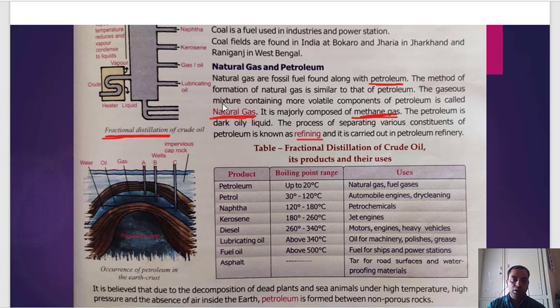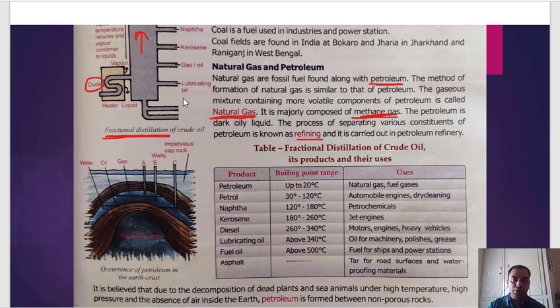So how is it done? You can see here they put crude oil. Here you can see crude is written. Here they put crude oil. Heater is there. They heat it. When crude oil is heated, it turns into vapor and liquid. The vapor is moved away and it is collected here. Now the liquid is heated at different temperatures. So with respect to different temperatures, we get different things.